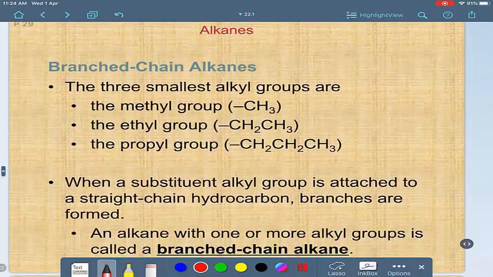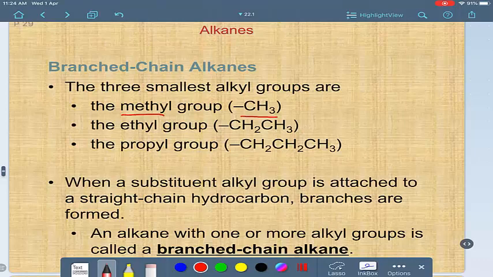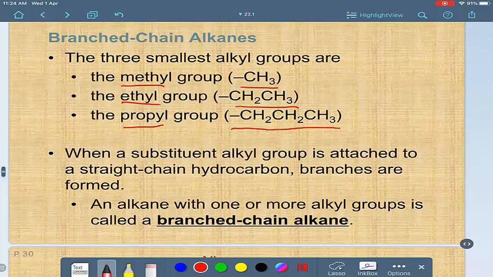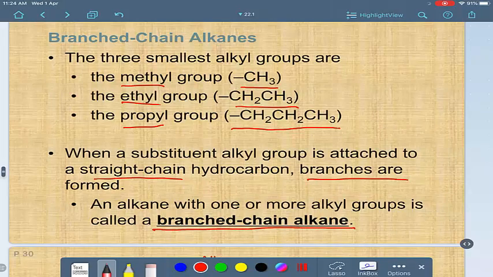Look, the smallest three are the methyl group CH3, the ethyl group CH3CH2, and the propyl group CH3CH2CH2. If you have substituents like this attached to a straight chain, at this moment we call it a branched chain alkane. This is the meaning of branched chain alkane, a straight parent alkane with branches of one or more alkyl groups.